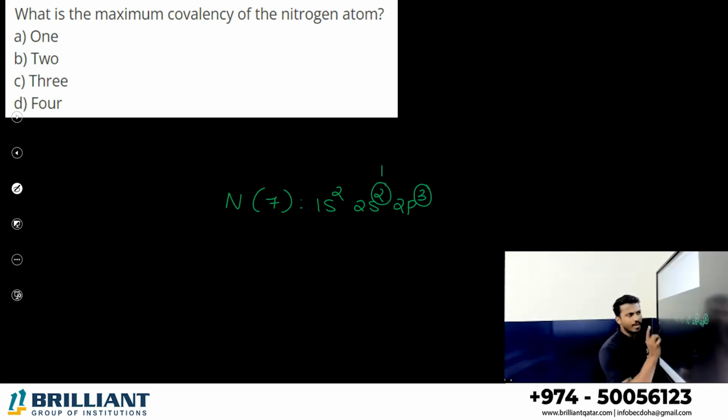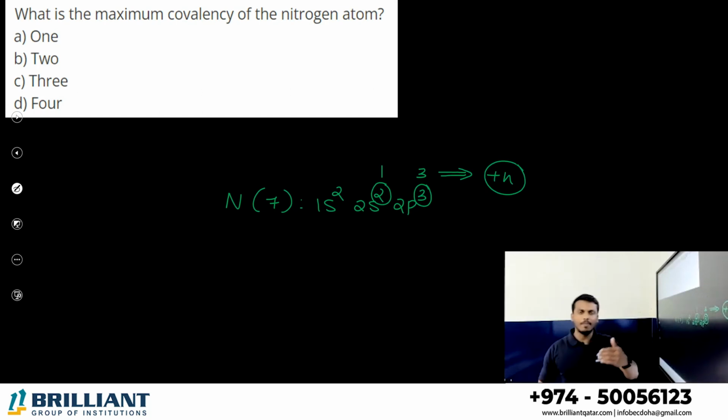So from the s orbital 1 electron, from the p orbital maximum 3 electrons, so in total it can donate 4 electrons. So the maximum covalency of nitrogen is how much? Option D, 4 is the correct answer.